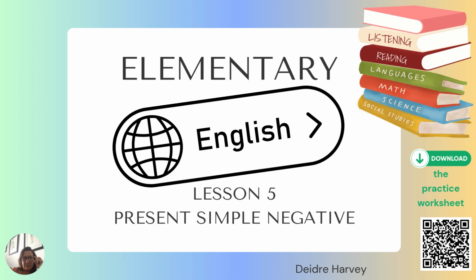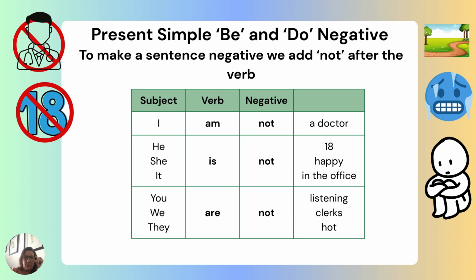The lesson is a little bit difficult today because I'm combining the verb be and do. So you must remember, when do we use be and when do we use do? We use the verb be, which is am and is and are, with things that are truth or facts for a long time, right? We use do for actions and feelings.